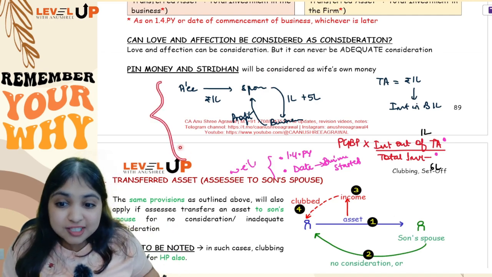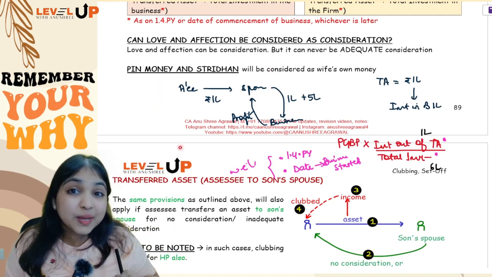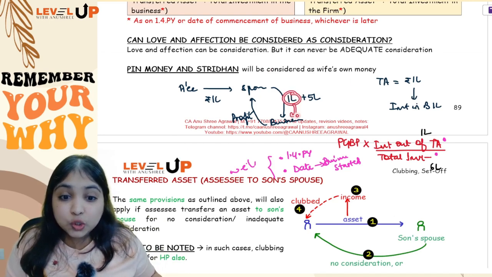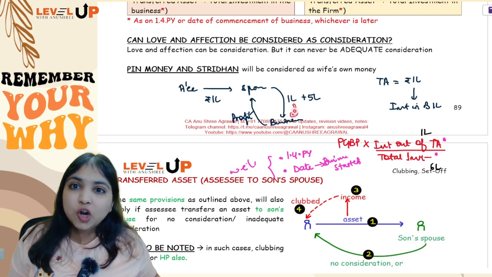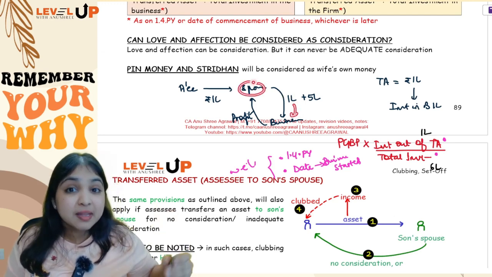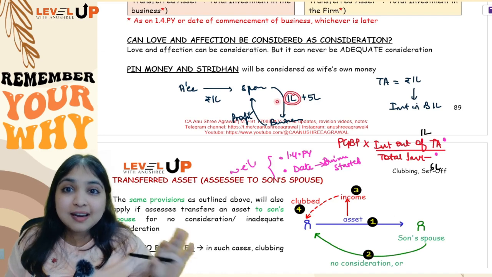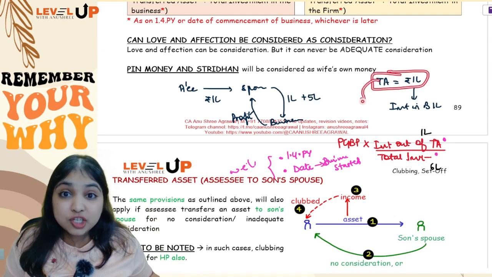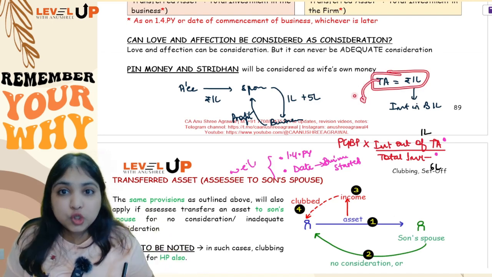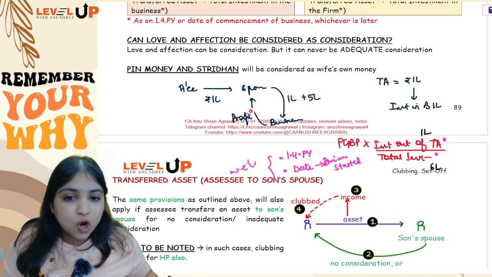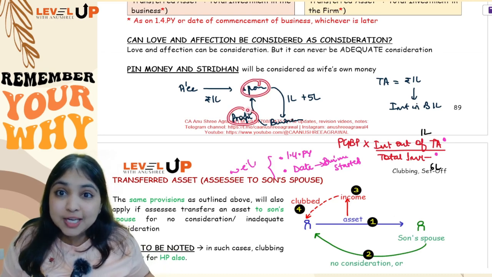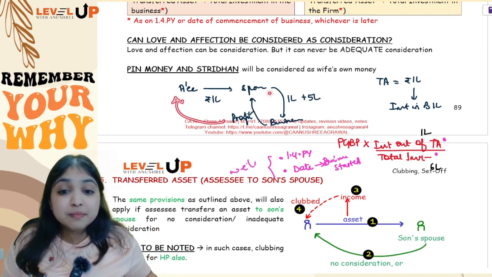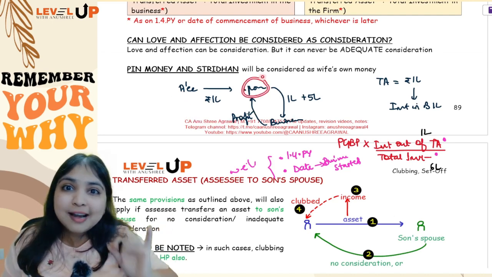Now see, in this adjustment in the examination, one more tweaking they can do. They can say that the spouse has invested this transferred asset into another firm as a capital contribution. Spouse is a partner in some firm and there she has invested this 1 lakh as a capital contribution. So now you can say that the transferred asset 1 lakh has changed form into capital contribution into partnership firm. So from the capital contribution, the spouse will earn interest on capital. That interest on capital proportionately you will club. See, from the firm, the spouse will get salary income also. That you will not club.